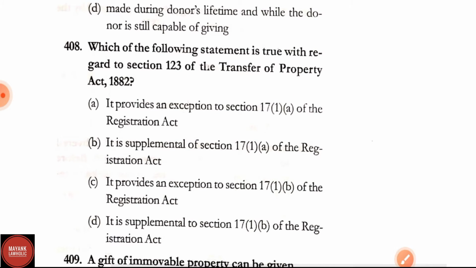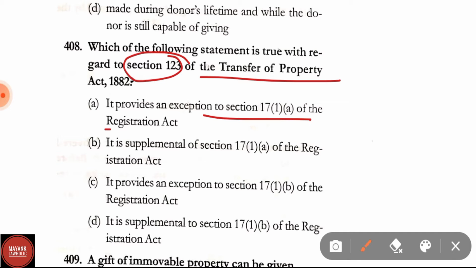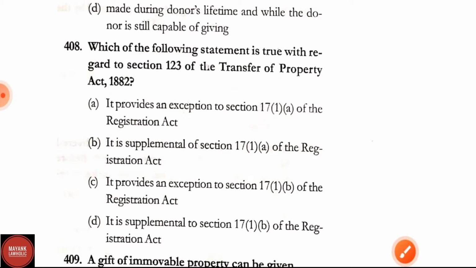Question number 408. Which of the following statements is true with regard to section 123 of the TPA? Options are: it provides an exception to section 17 subsection 1 clause A of the Registration Act. Option B, it is supplemental to section 17 subsection 1 clause A of the Registration Act. Here option B is the correct answer. It is supplemental to section 17 subsection 1 clause A of the Registration Act.